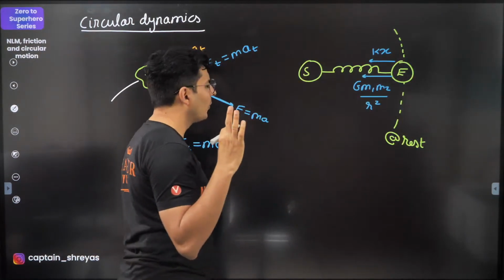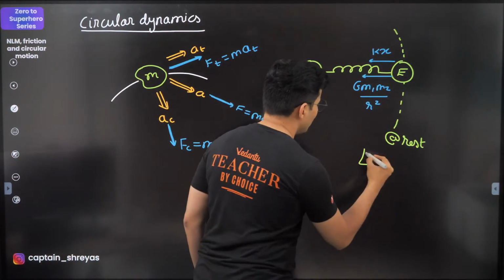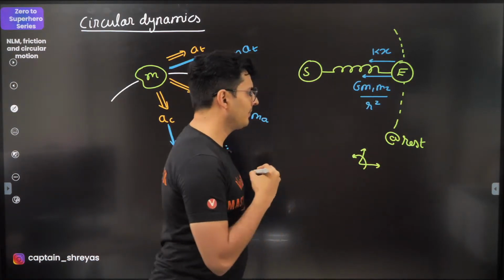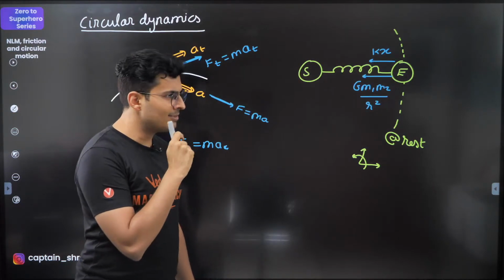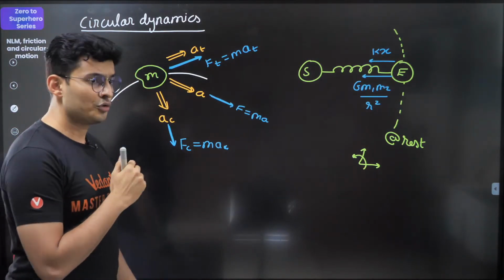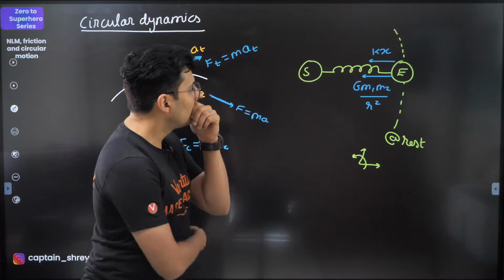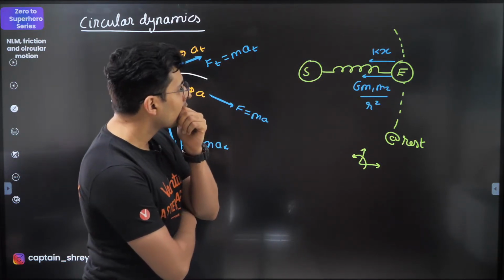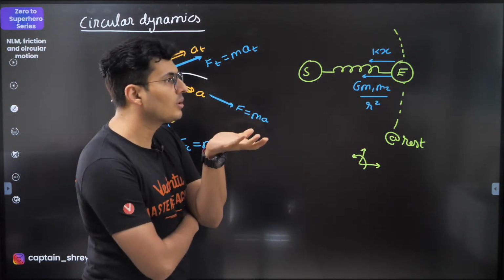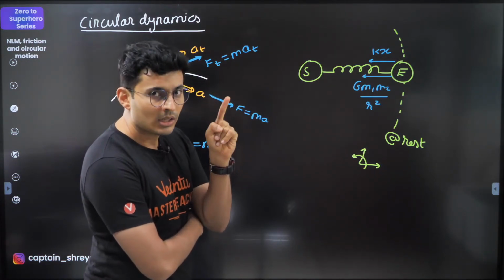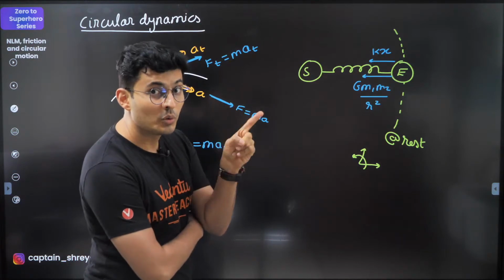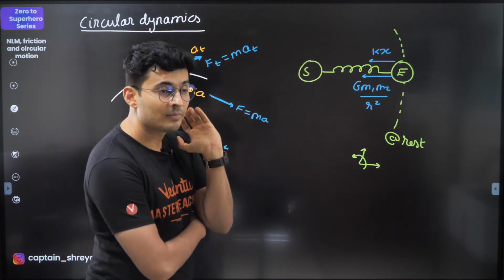So now I'm going to say that the earth is at rest. Velocity is 0 because I am in the rotating frame. The moment I am in the rotating frame, V is 0, V square by R is 0, centripetal acceleration is 0. Now you'll be like, sir, Kx plus G m1 m2 by R square is equal to what, sir? Wait a minute. You are in a non-inertial frame. In a non-inertial frame, what will come? Pseudo force. Where will the pseudo force come?